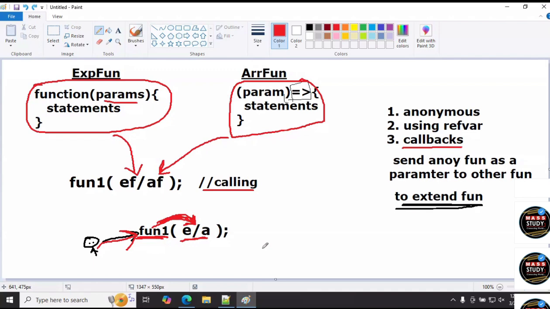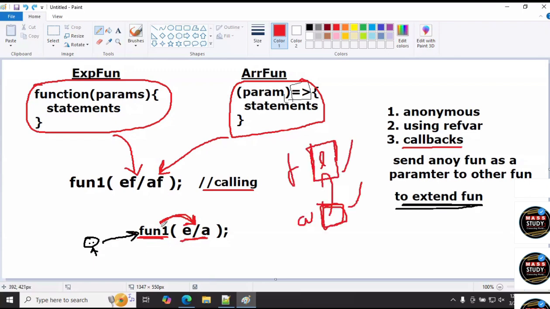Actually, we have to use them, then only we are writing the program. So this existing function sends the data or parameters to these anonymous functions, and the anonymous functions return the value to this function one also. So this is the parameter and this is the return statement. The loco sends data to the compartment and the compartment sends data back to the loco. Both internally communicate automatically. So this is the concept, sir.